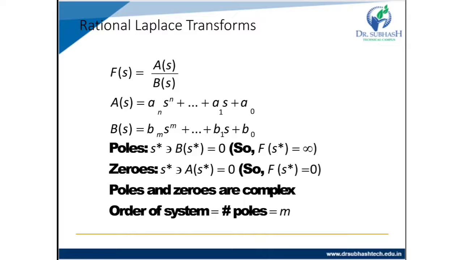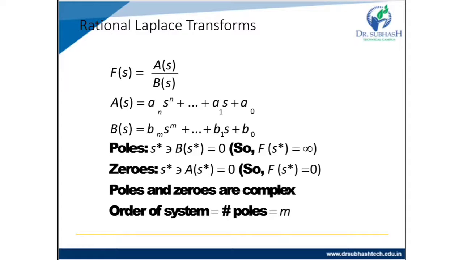Now the rational Laplace transform. We already know what poles and zeros are. In the transfer function, if the transfer function becomes 0, it is called a zero.